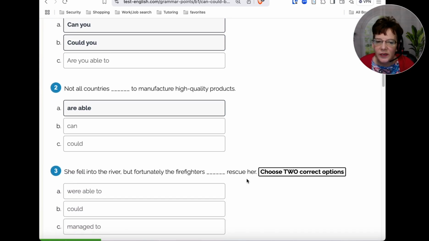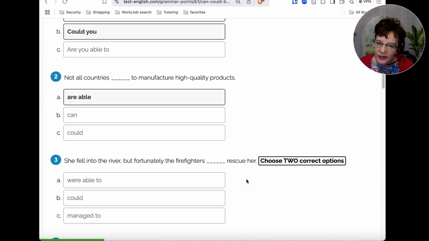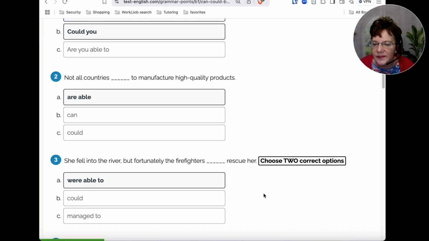Okay, number 3 also has 2 correct options. She fell into the river, but fortunately, the firefighters were able to, could, or managed to rescue her. So we've got we're able to, that's one option. And what else? It's a specific occasion. So if you chose option C also, that's correct.